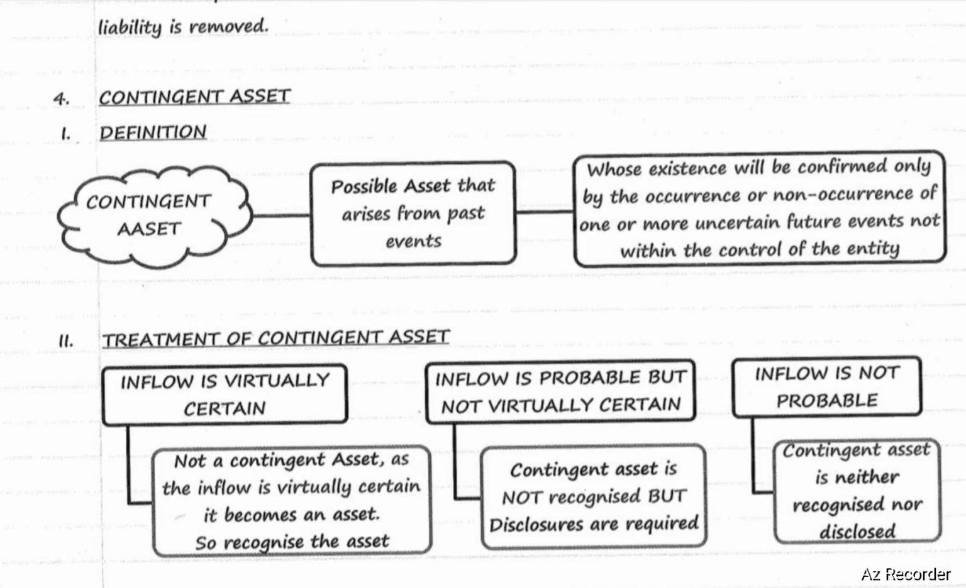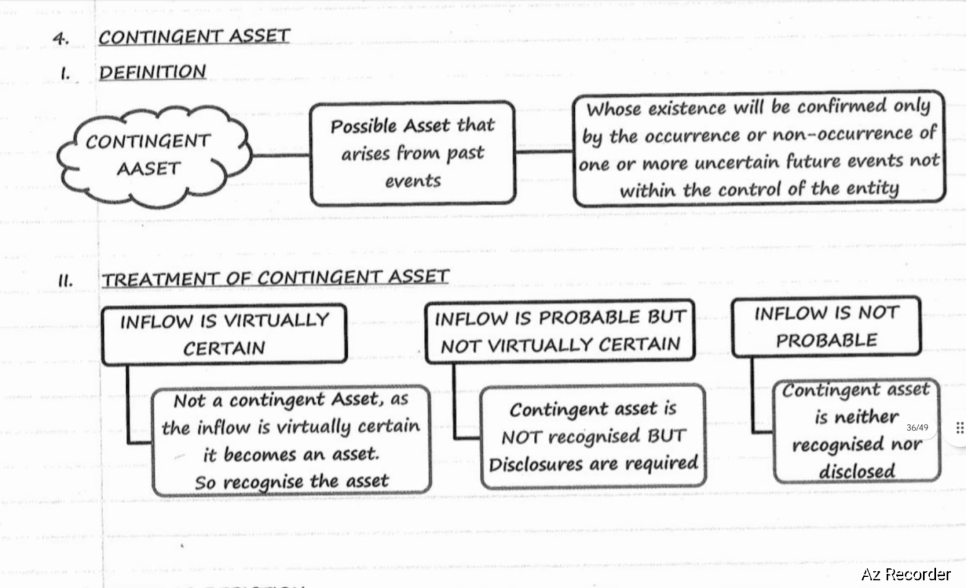How do you treat contingent asset? If inflow is virtually certain, it becomes an asset. So recognize asset. It is not a contingent asset. So recognize it as a normal asset.